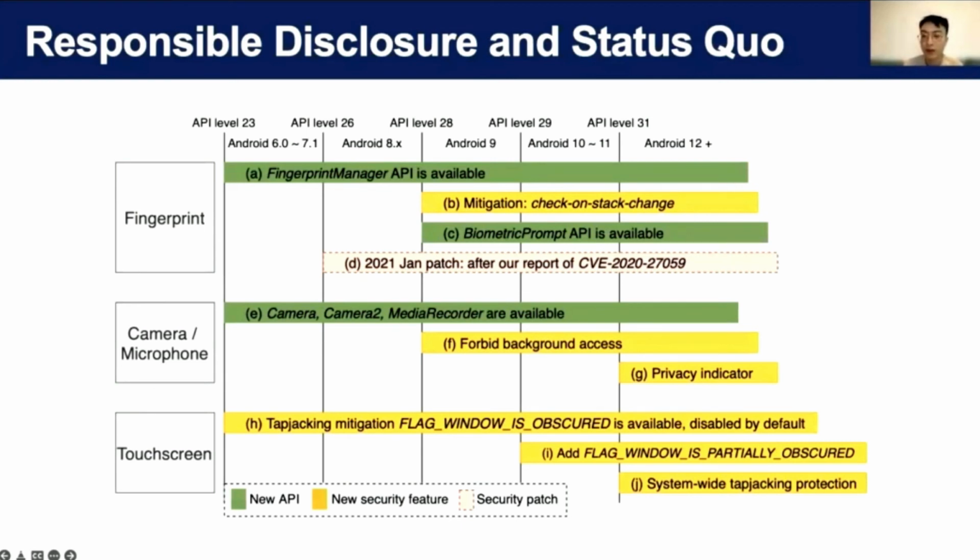For example, a privacy indicator was added to let users know whenever the camera or microphone is in use. And tapjacking protection is enabled by default, system-wide, in Android 12. With these new changes, attacks like PHYjacking are more difficult, but it doesn't mean that they are totally blocked.